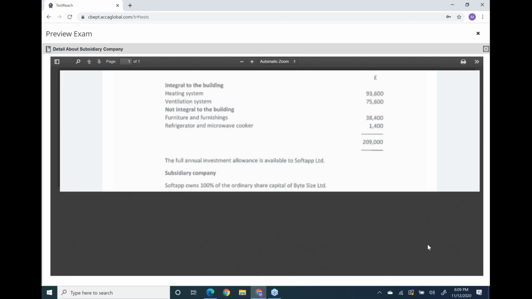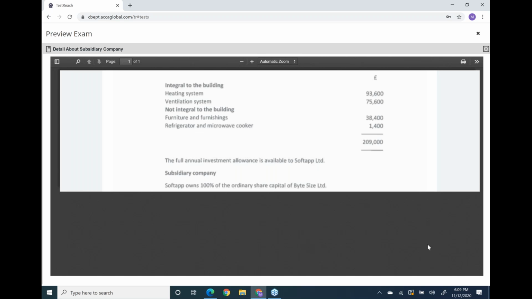The tax written down value of Soft App plant and machinery as at 1st April 2019 was 9,000. Okay, plant and machinery means main pool. Your main pool opening balance is 9,000. You will make a column and write it simply. Now during 2019, Soft App refurbished part of its freehold building, which is used by the company's employees as a staff room. Okay, it's a business building.